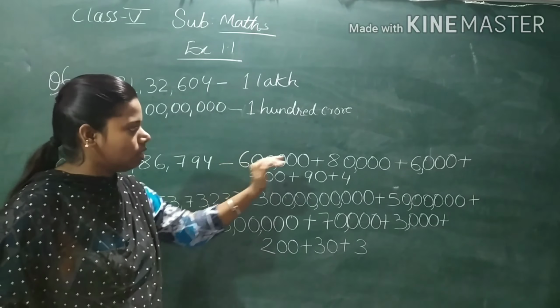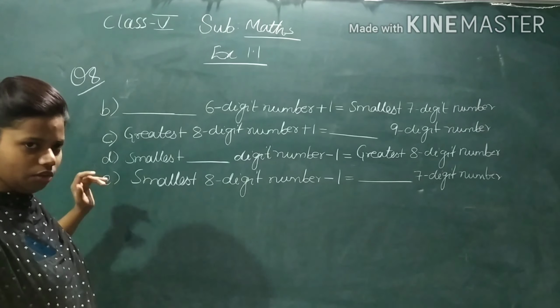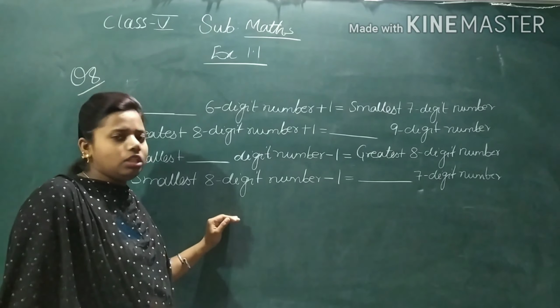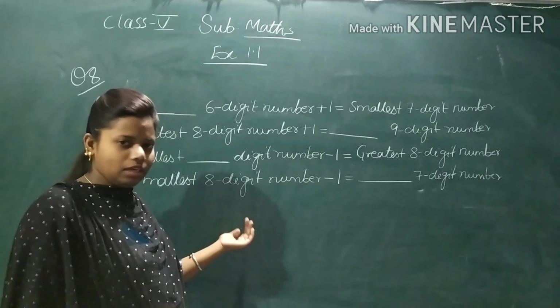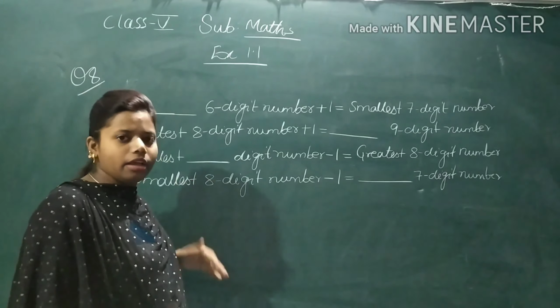Now see here. In question number 8, there were A, B, C, D, E. A was already done. I've taken all the questions to show you B, C, D. Before doing this fill in the blanks, you have to first understand this, and it will become very easy for you to fill in the blanks. You can fill this blank yourself also.